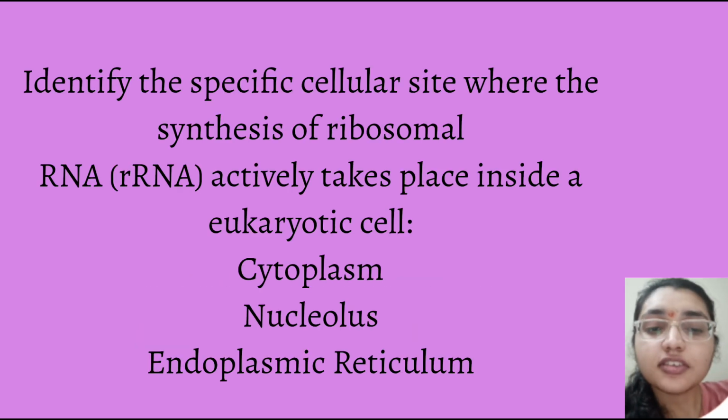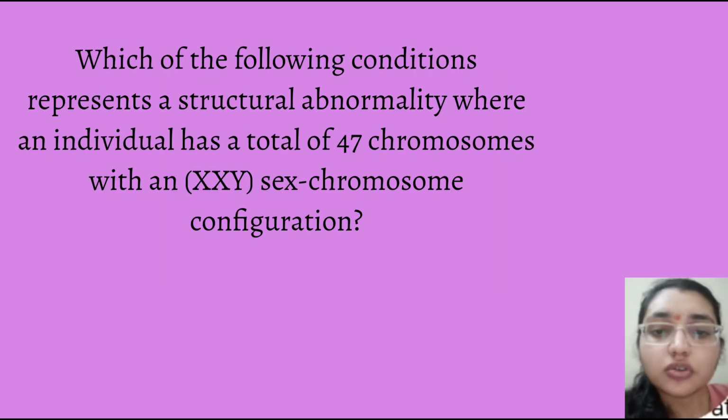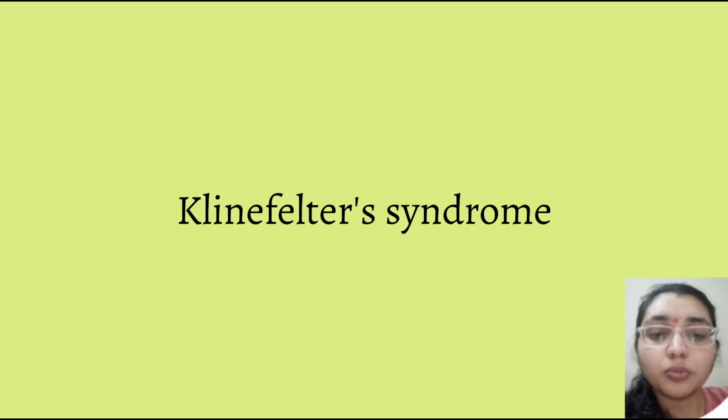Identifying the specific cellular site where the synthesis of the ribosomal RNA actively takes place inside the eukaryotic cell, that is the nucleus. Next question is, which one of the following conditions represent a structural abnormality where an individual has a total 47 chromosome, that is XXY, that is Klinefelter syndrome, that shows 47 chromosome, that is XXY sex chromosome configuration.